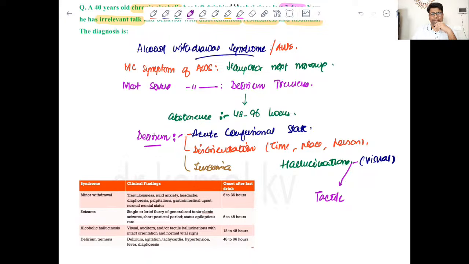And it can be like bugs crawling under the skin, which you read for cocaine actually most of the time. So this is formication. Clear? So this is a classical case of delirium tremens, right?